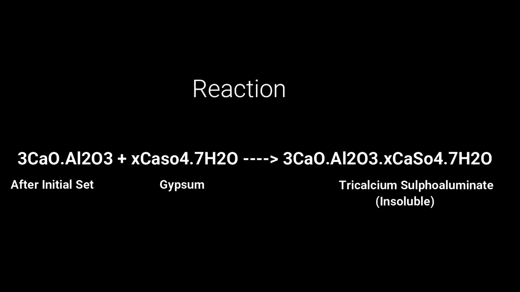Here, the tricalcium sulfoaluminate formed, friends, is insoluble in water. This results in the setting of the cement. Formation of insoluble tricalcium sulfoaluminate prevents further reactions of setting and hardening, friends.